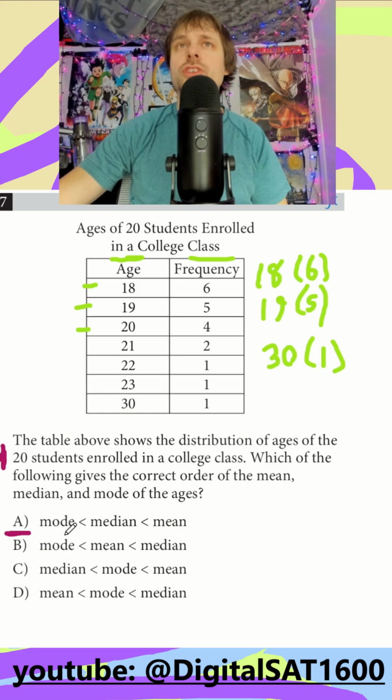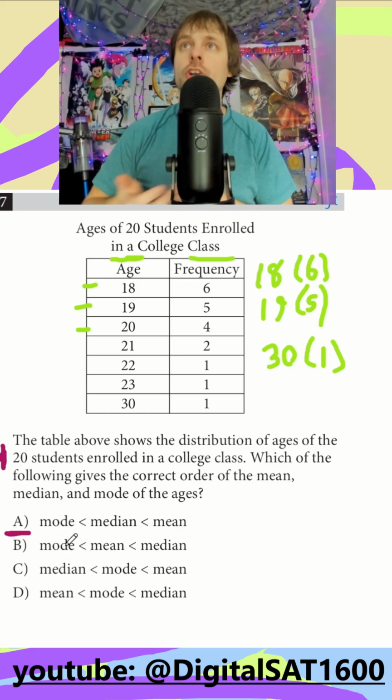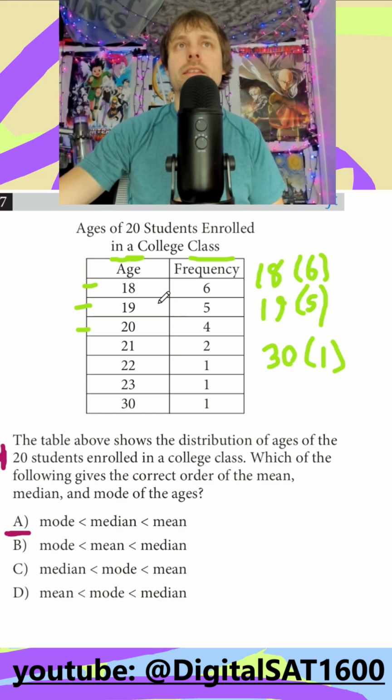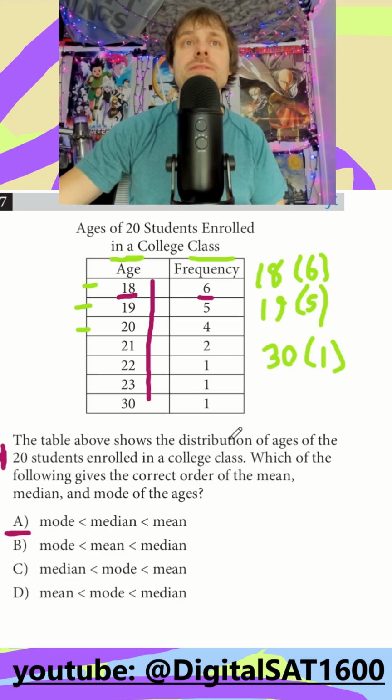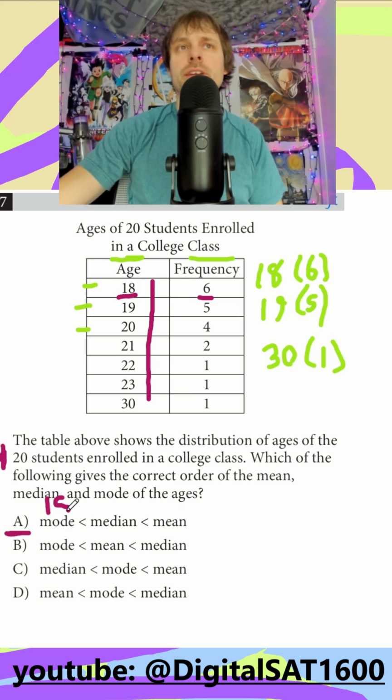So our mode is just going to be the most frequent, the most occurring number. And again, these are my possible picks. So which of these is going to show up the most often? And it looks like it's going to be 18, right? It has a frequency of 6. So 18 is going to be our mode here.